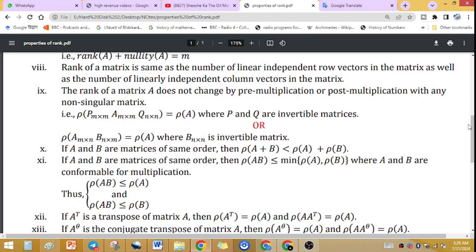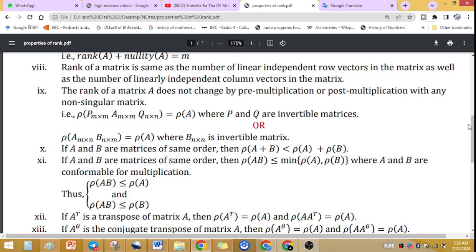Rank of a matrix is the same as the number of linearly independent row vectors in the matrix as well as the number of linearly independent column vectors in the matrix. So rank is a number. If we are getting R as a rank, then R linearly independent rows or R linearly independent columns, you can say in any terms.